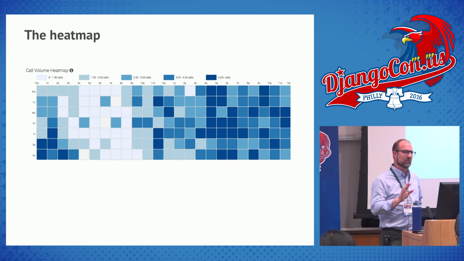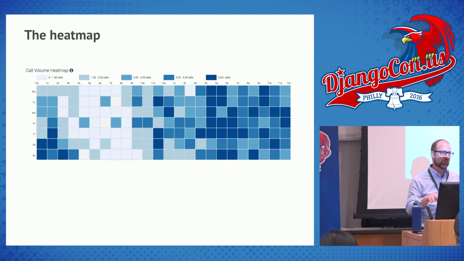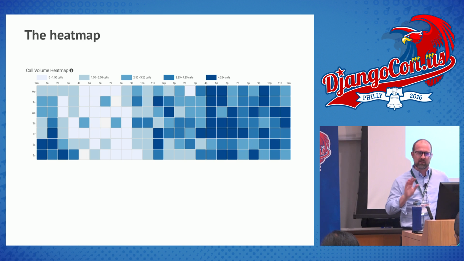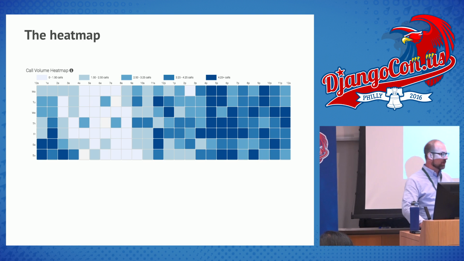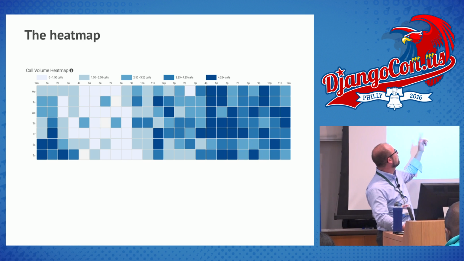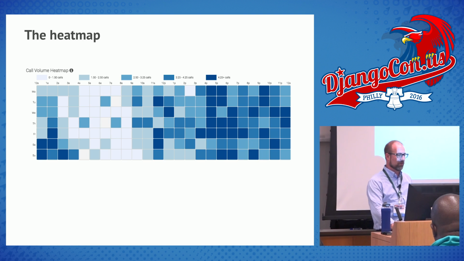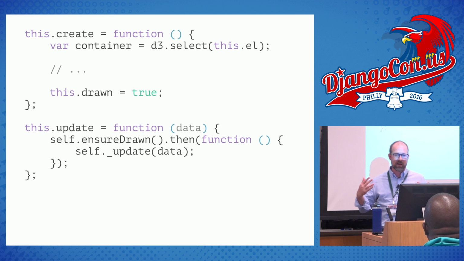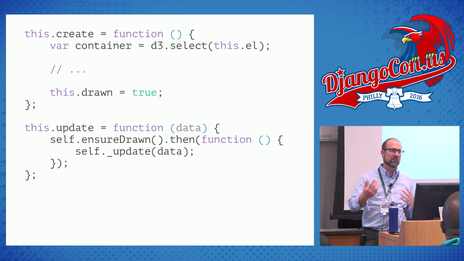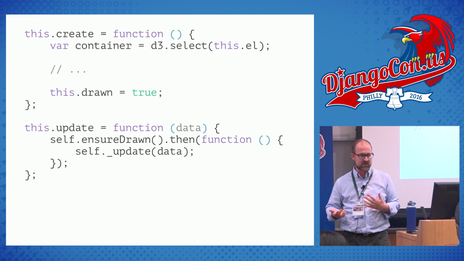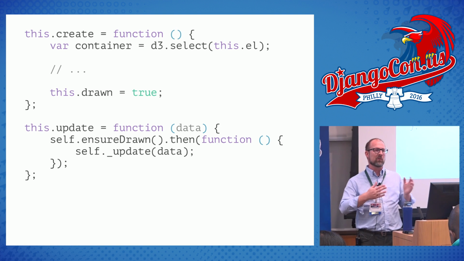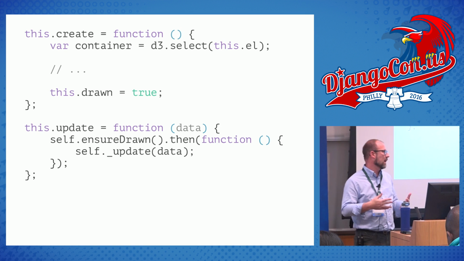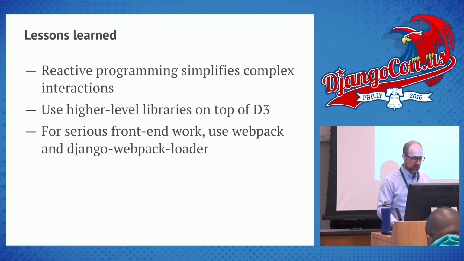It was cool until I was teaching some people data science, and then one of them made their example project that had the exact same heat map in it. And I went, oh, okay. I guess more than one person has looked at that example. But this heat map here is showing, by day of week and by hour, how many calls there are. And again, I just have a create and update function. So I was able to plug this into the way everything else works very easily by having this create and update function. So every one of my visualizations has the same API because of the way the data flow works.